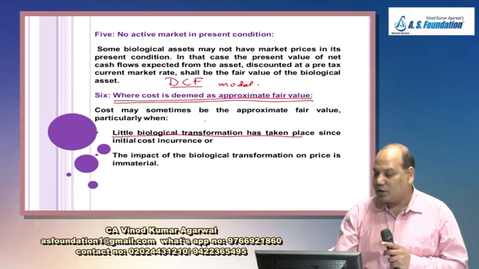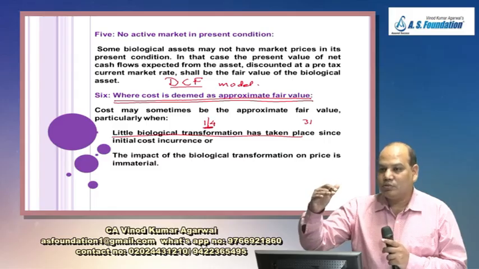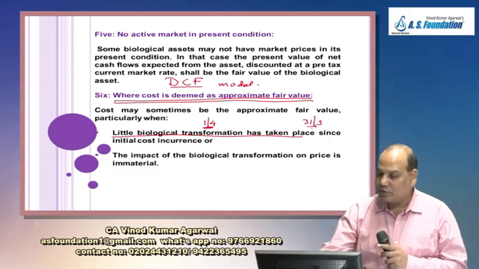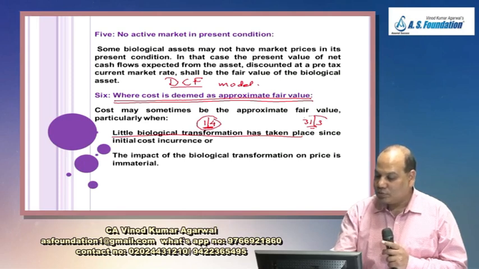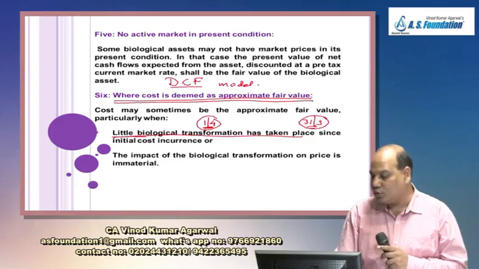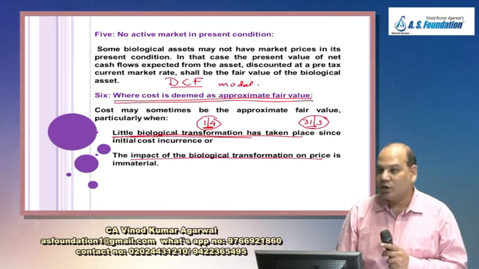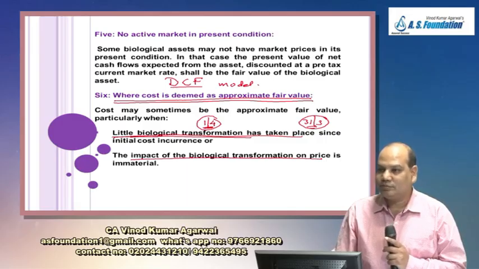If you buy a cow at the beginning of the year on 1st April and it was a small calf, and by 31st March it has become a bigger cow, then there is a biological transformation. Then you can't use this cost for this valuation. So assuming no or little biological transformation has occurred and the impact of biological transformation is immaterial, then you can take the cost.